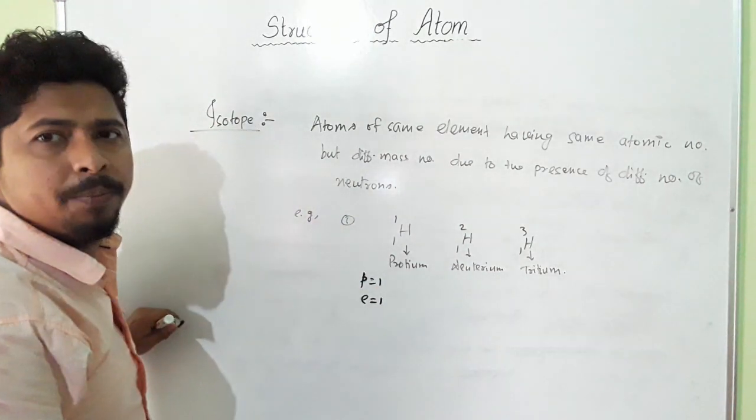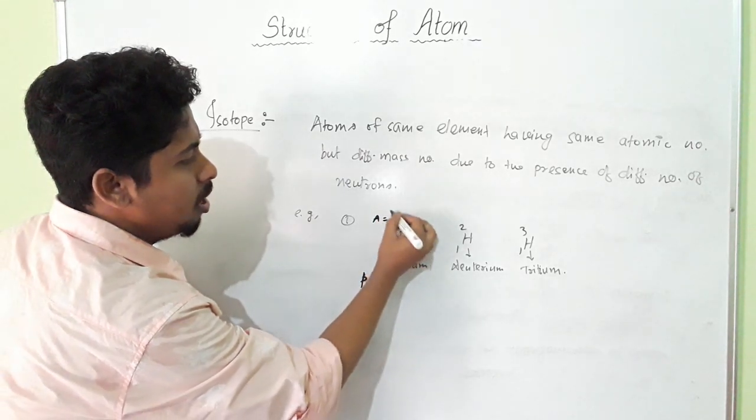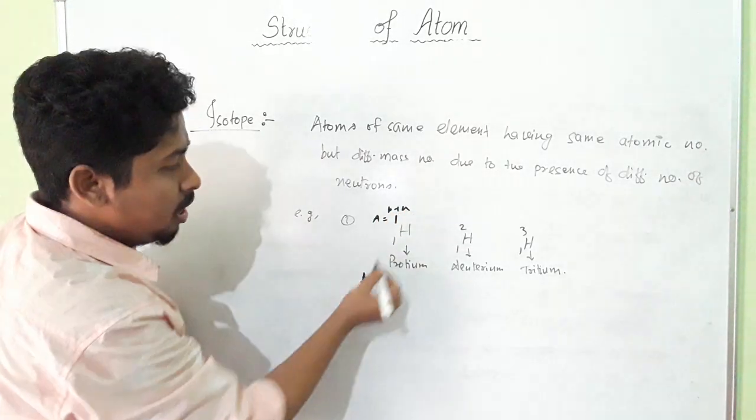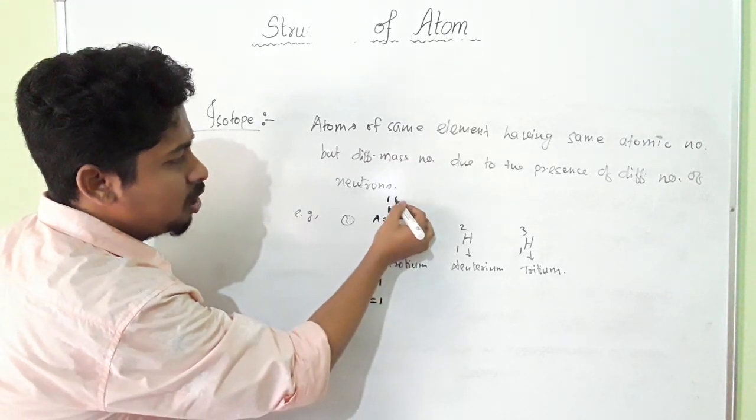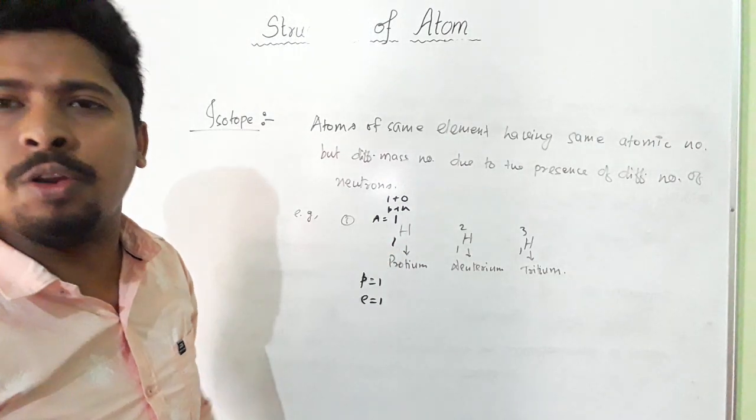Now, what is the number of neutrons? Here you see this A, this is the mass number. Mass number means proton plus neutron. Here the value of proton is 1. Now what is the number of neutrons? 0. So in the case of protium, it does not contain any neutron.